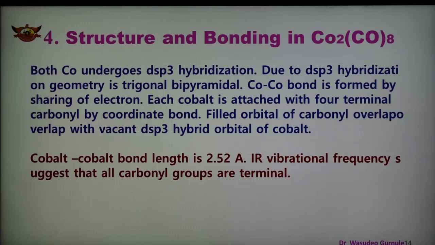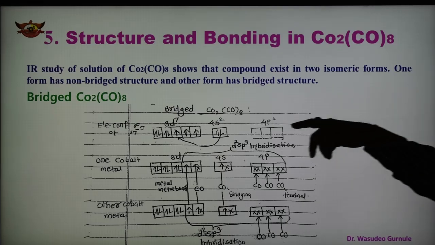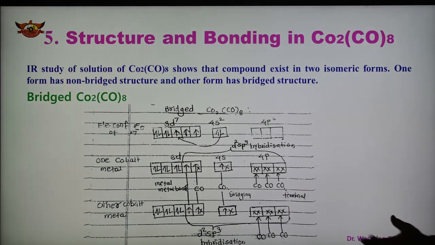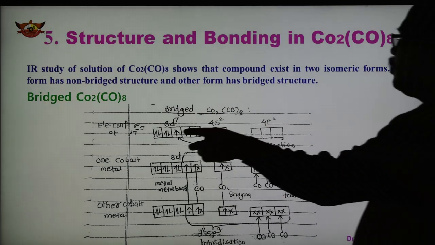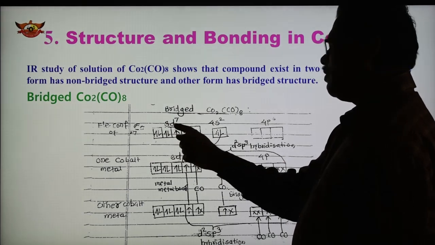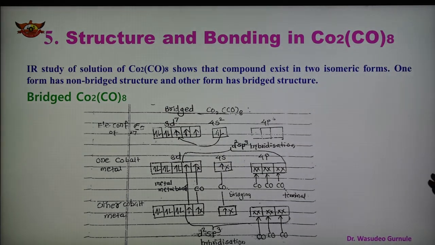What is the structure for the bridge structure of Co2(CO)8? So in this case now, bridge Co2(CO)8. Now this is another Co2(CO)8, but what is the bridge structure? So in this way again, as we have seen, cobalt is the metal having atomic number 27, and in the ground state it has 3d7 4s2 configuration in the valence shell.